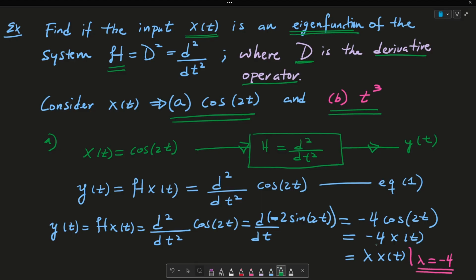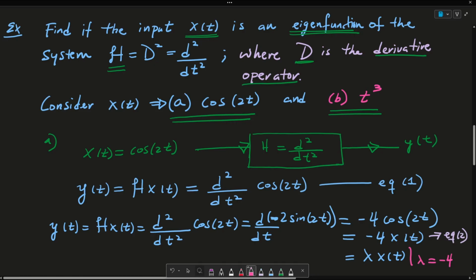Let me reiterate and say again that this x of t is indeed an eigenfunction of this system H, because it has an eigenvalue, which is a complex constant, right? Minus 4. Again, e to the j times 0, which I will not write. But I hope that makes sense of why x of t is indeed an eigenfunction of my system H. Let me go ahead and call this equation number 2.